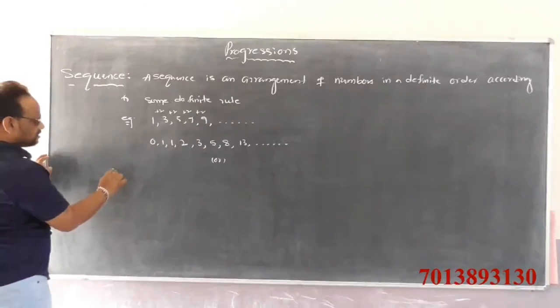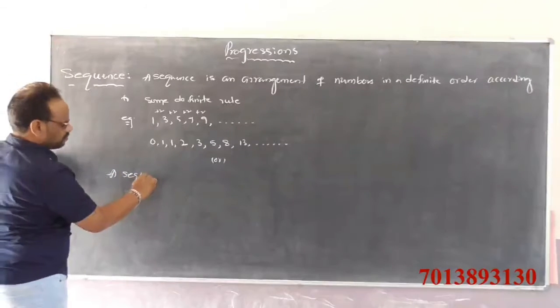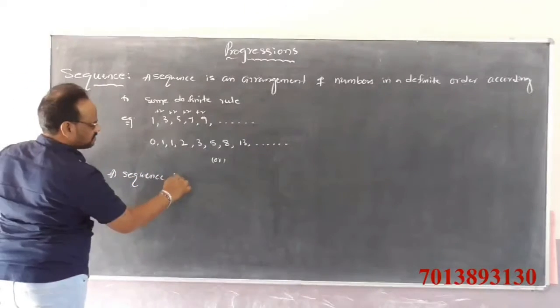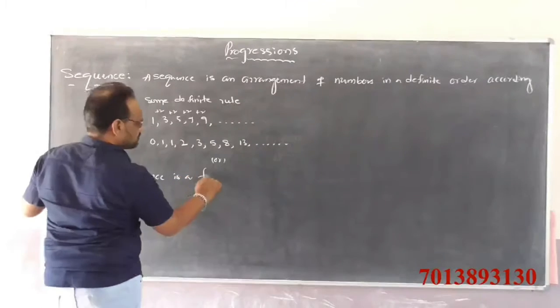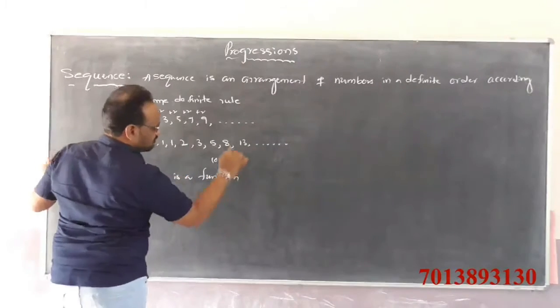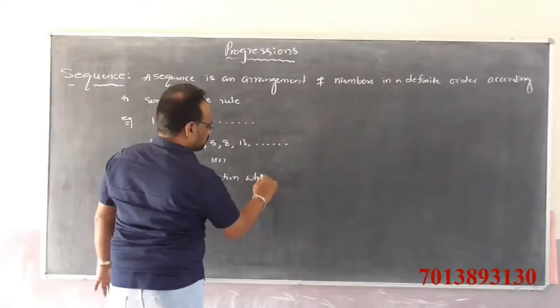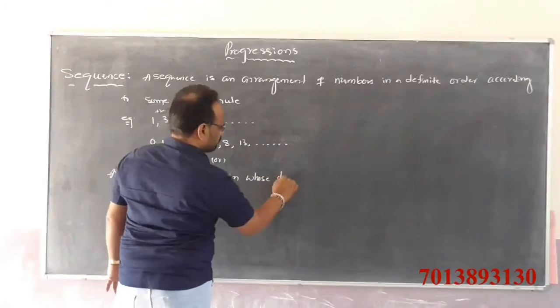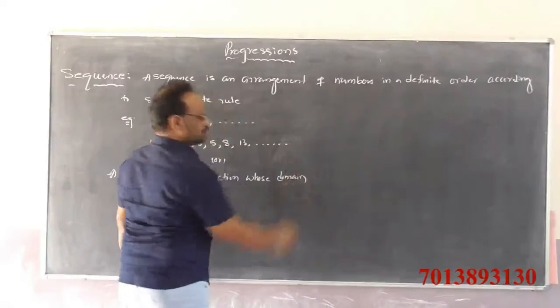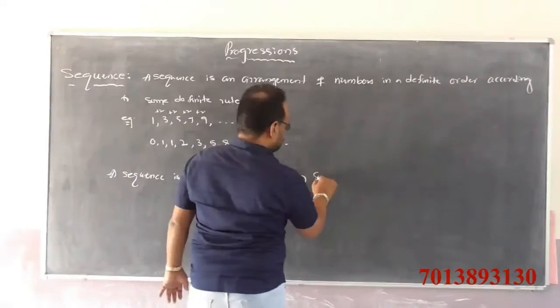Another definition: a sequence is a function. A sequence is a function whose domain is a subset of natural numbers.